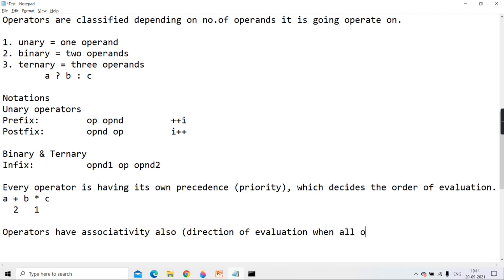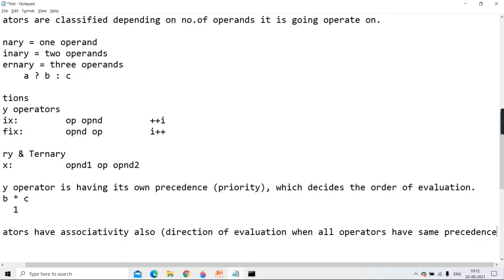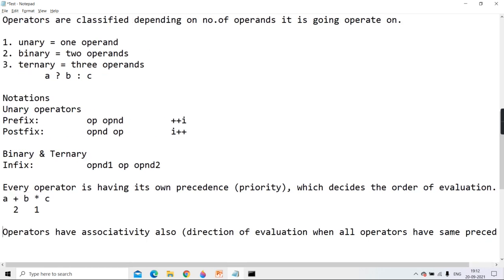When all operators have the same precedence. Now this associativity will come into picture when, in the expression, everyone is having different precedence, then according to the order, who is first, then next who, next who.